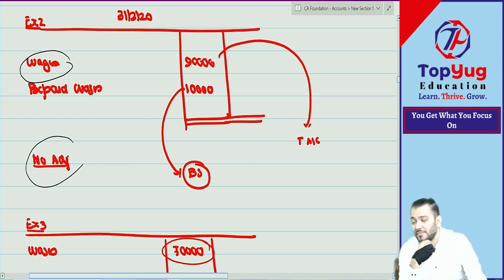Stationery account debit to stock account. So the stock is in the closing stock.